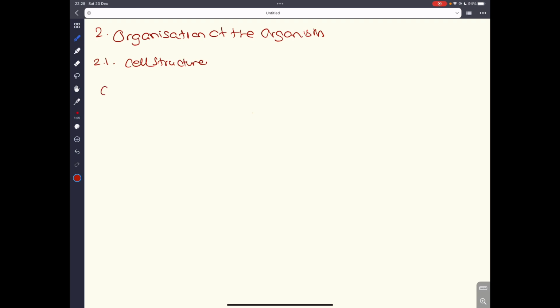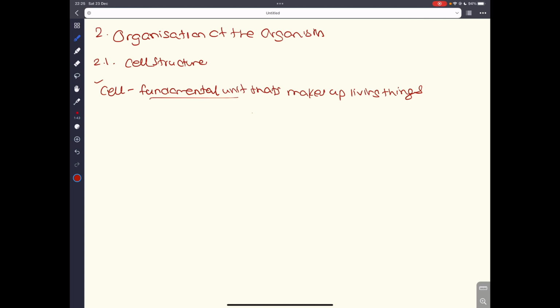Okay, first of all, what is a cell? So if you are asked to define this, you should be able to know that a cell is a fundamental unit that makes up living things. So it is the fundamental unit. This means that it is one of the most basic types of substance that makes up a complex living being, right? So that's the definition of a cell.